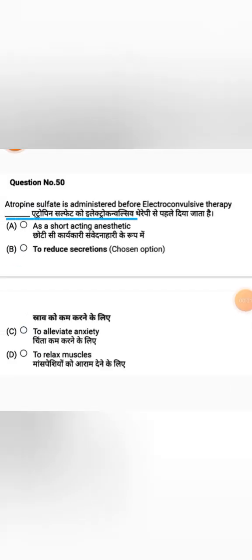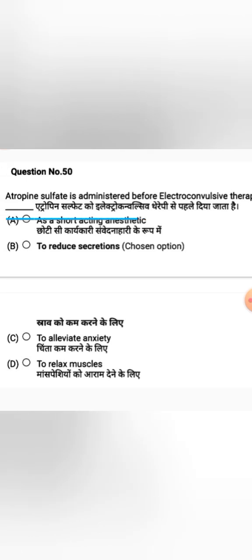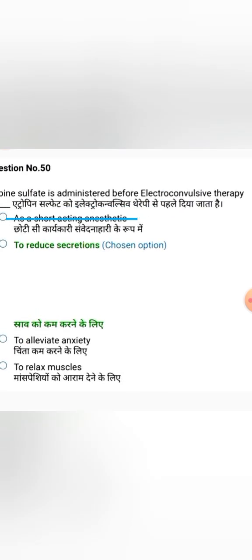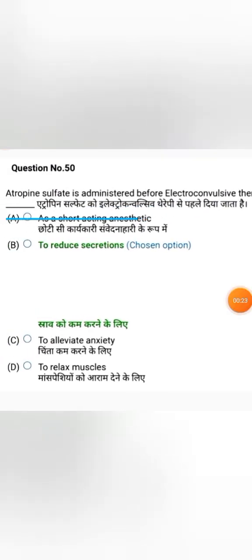Atropine sulfate is administered before electroconvulsive therapy. Options. Option A, as a short-acting anesthetic. Option B, to reduce secretions. Option C, to alleviate anxiety. Option D, to relax muscles. Why are we giving atropine sulfate before ECT? It is mainly to reduce secretions. Option B is the correct answer.